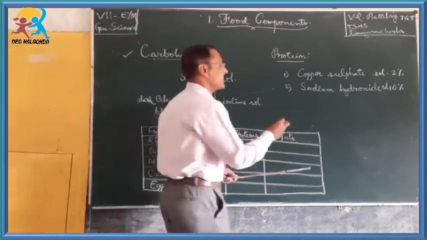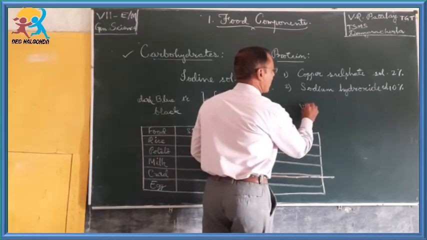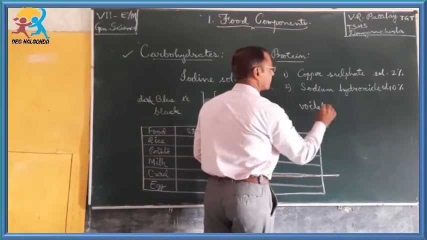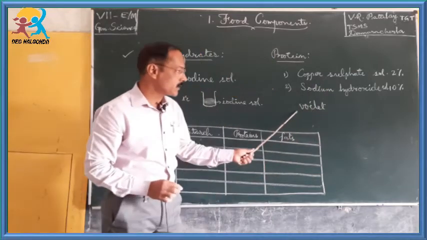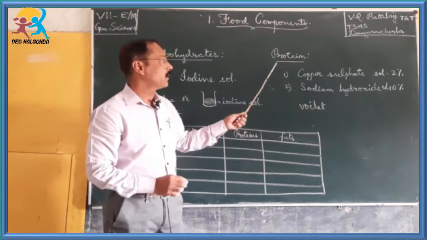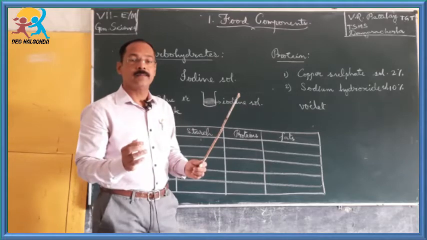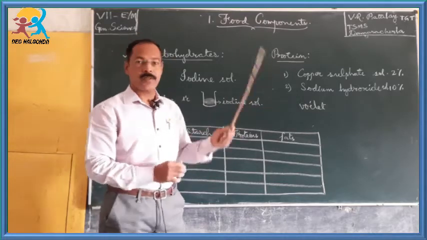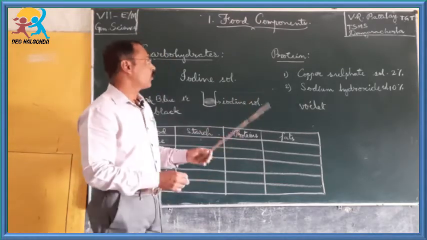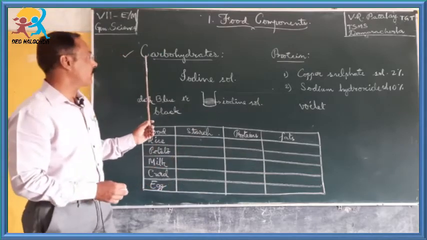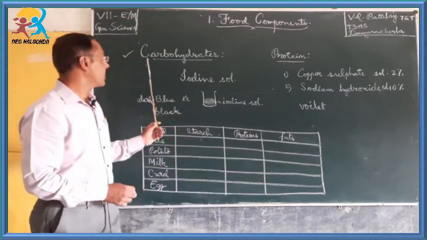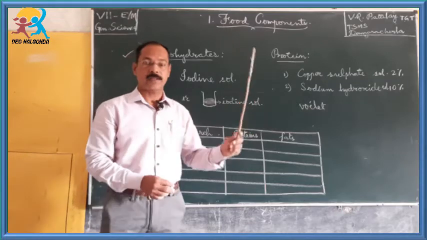If the color changes into violet, then the given food item contains proteins. So like that we can confirm the presence of food components, carbohydrates and proteins.